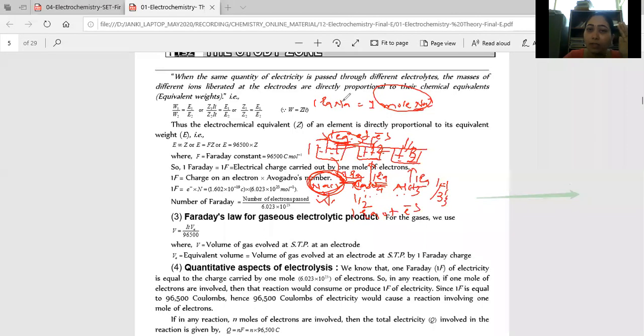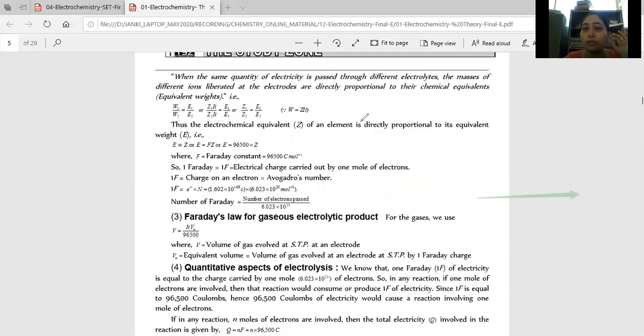I just changed the way of asking the question a little, but the answer remains as it is. So take care, see what is demanded. You will have to keep the concept of equivalents sharp, because it is always better to solve the question with the help of equivalents instead of moles. That is my advice: if your equivalent concepts are clear, try to solve the questions with the help of equivalents only.